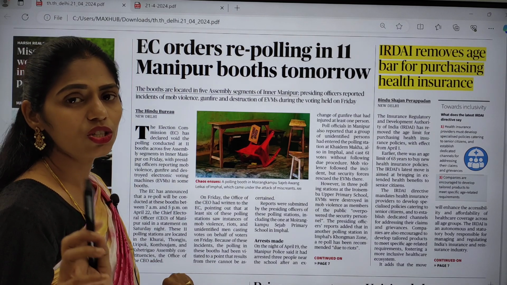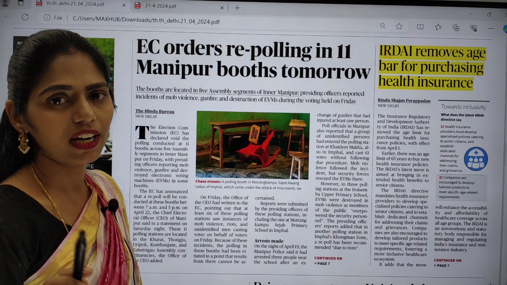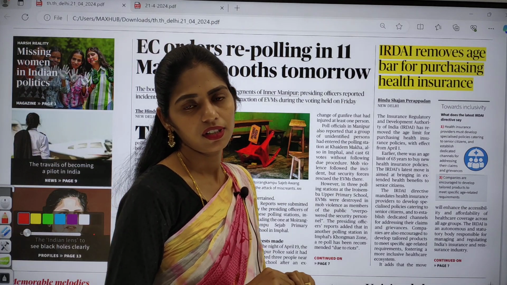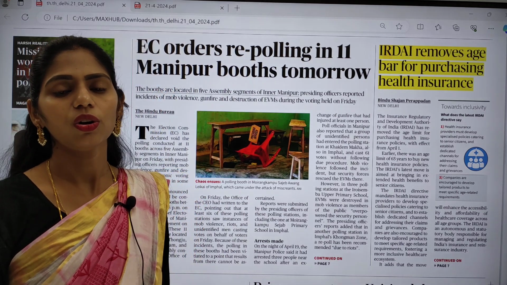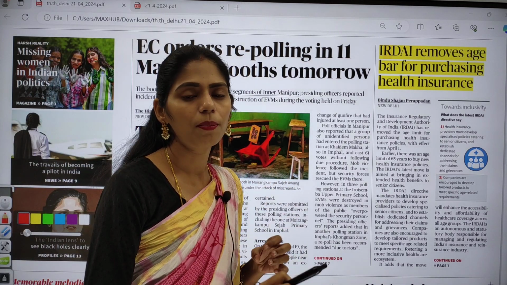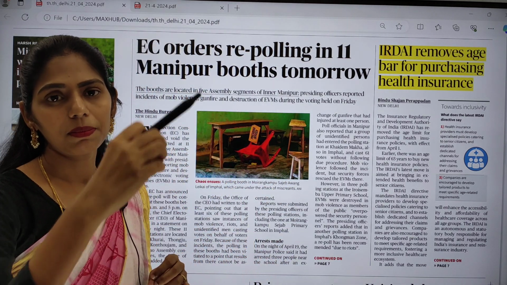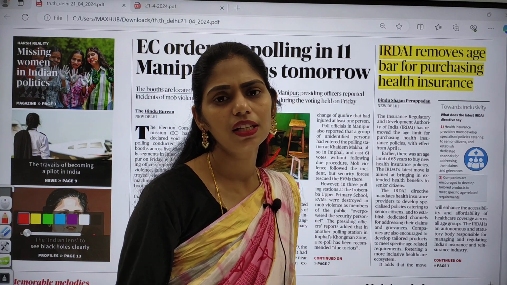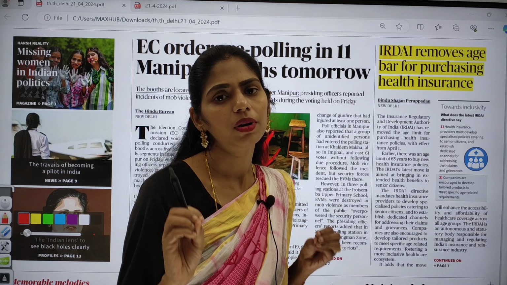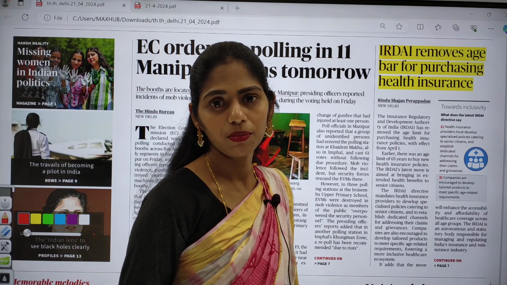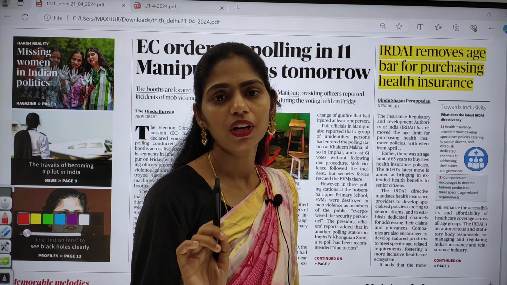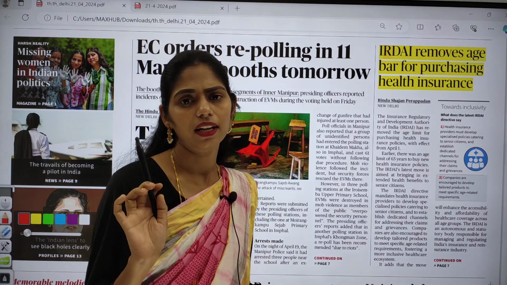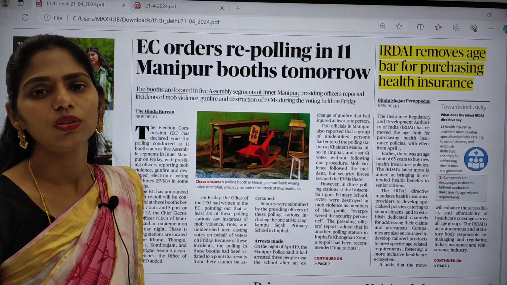Many students face the problem of picking out articles. If you have a good command of your syllabus, like what are the topics present in papers like GS1, GS2, GS3 and GS4, then you can easily pick out the articles. There will be no problem in picking out articles, believe me. If you don't have a proper command of the syllabus, first of all get that done. You need to get a good command of the syllabus.